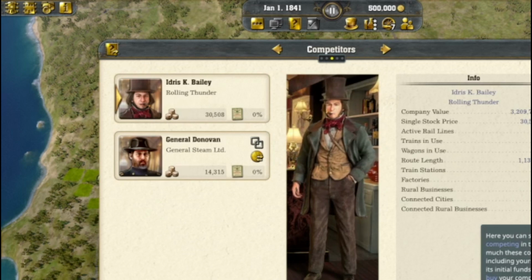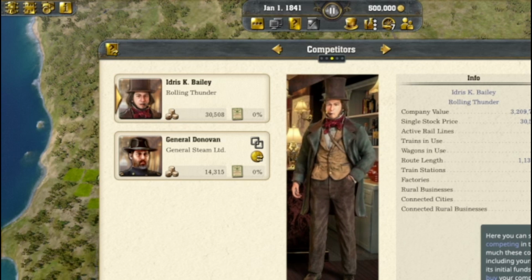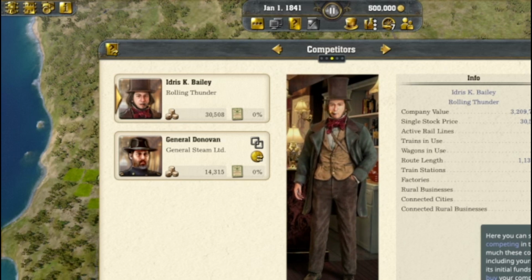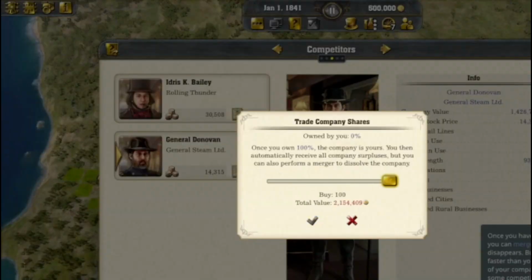Here you can see which companies are currently competing in the transportation business and how much these companies are worth. Each company, including yours, is a public stock company that received its initial funds from shareholders. Therefore, you can buy your competitors' shares as well. Once you have acquired all the shares of a competitor, you can merge with them and the competitor disappears.